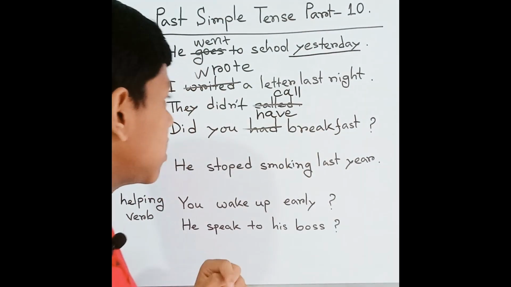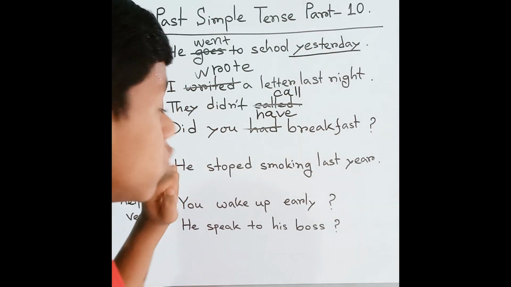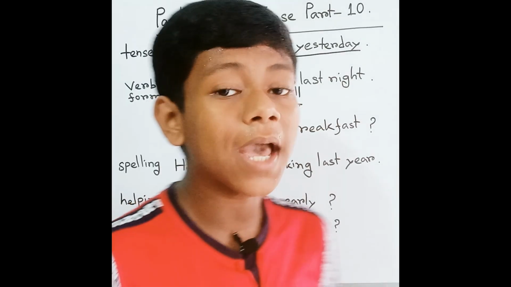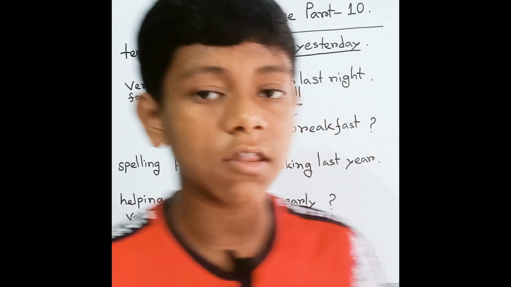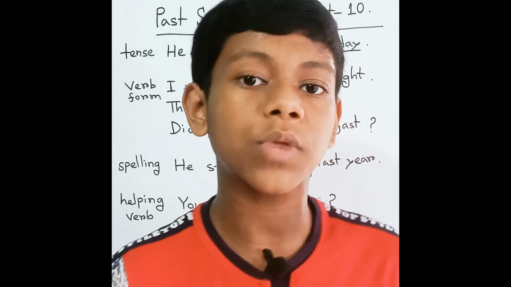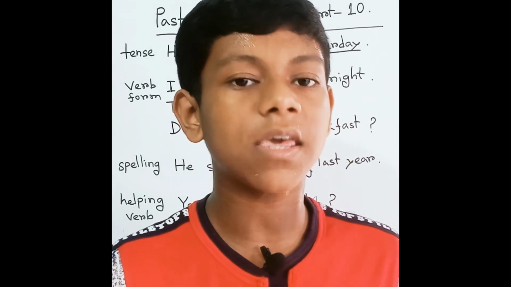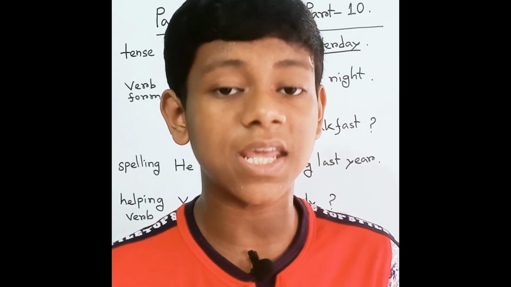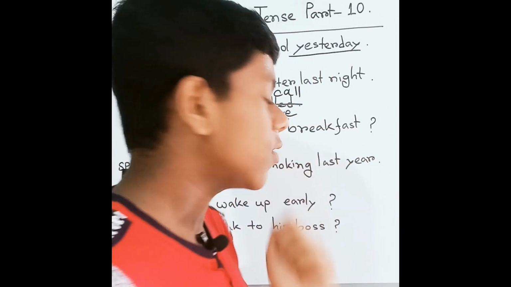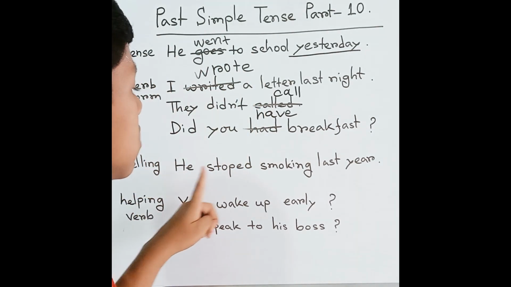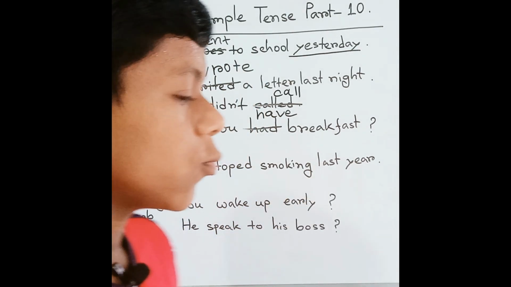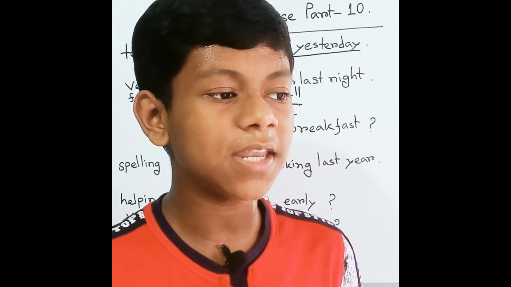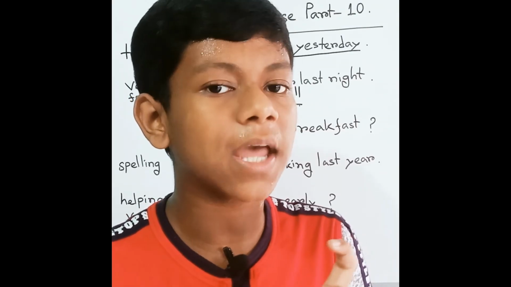Now we have fully understood these two sections, tense and verb form. And then another one is spelling. We have already learned about spelling, which is the kind of word we gradually make mistakes in. It won't be a minor mistake, it will be a big mistake. Here we can see: he stopped smoking last year. We know that "stop" is a regular verb, but there are some key rules about the regular verb.